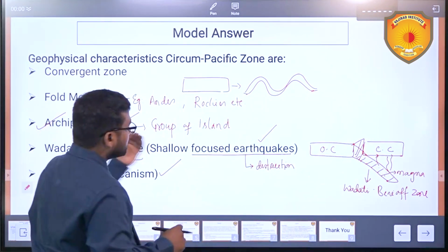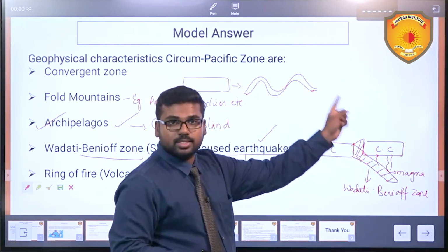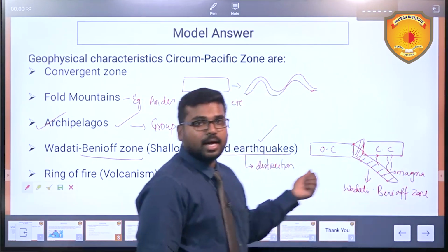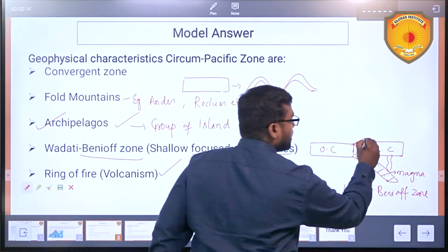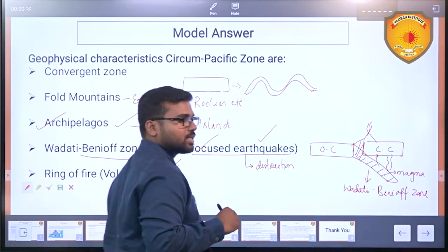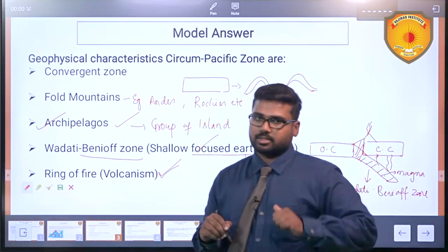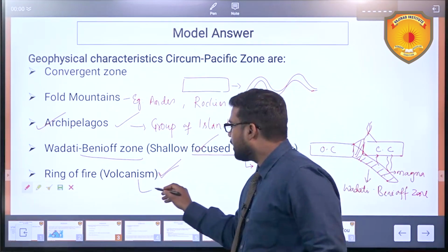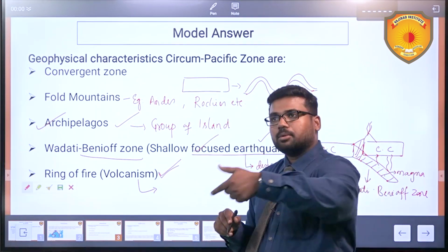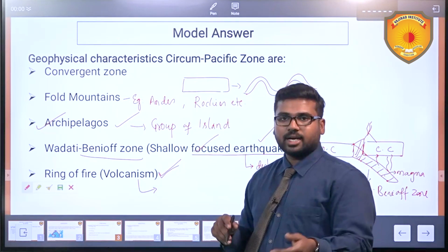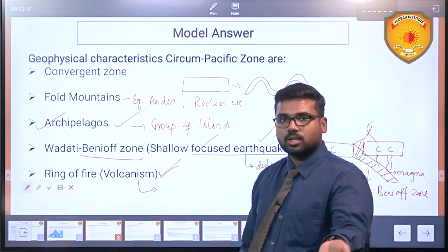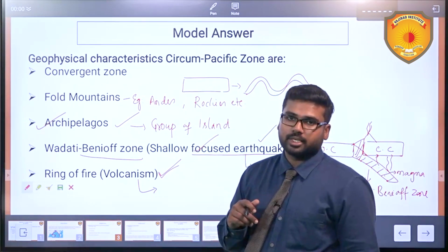So all these features we are slightly elaborating because there is a word limit constraint. So simply, you draw this diagram and say that it is associated with volcanic activity plus earthquakes. Both of these geophysical processes or characteristics are discussed. You can give the example of some of the volcanoes present in this: Mount Fujiyama, you can say Mount Krakatoa. There are so many others on the other side as well, on the Rockies side, Andes side, Aconcagua. All these you can give as examples here, right?